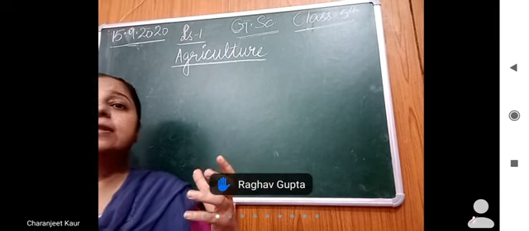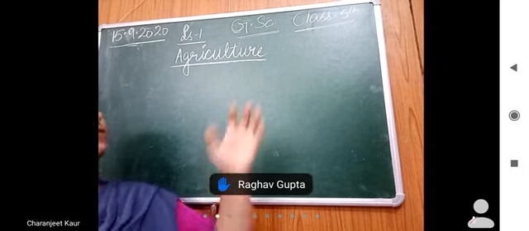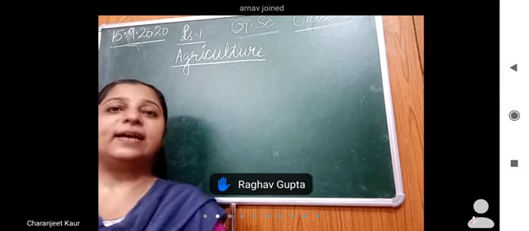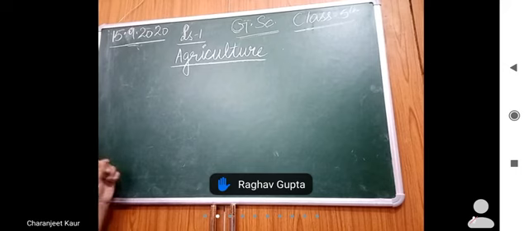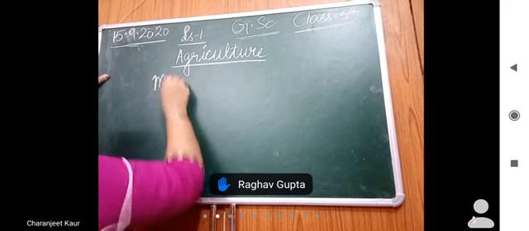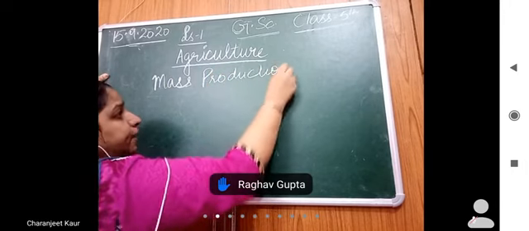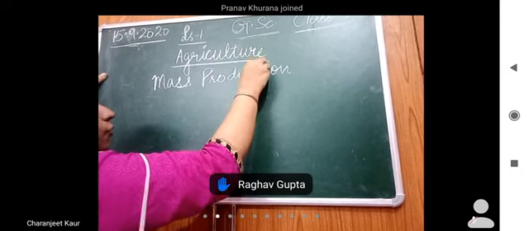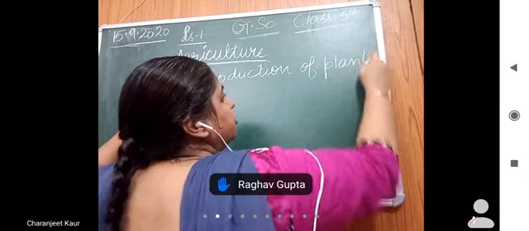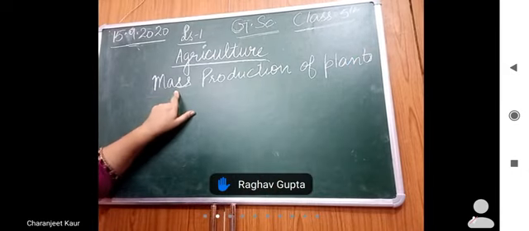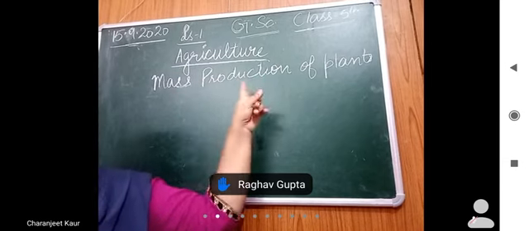what is the meaning of agriculture? Here in this chapter we will be dealing with agriculture only. मीनिंग क्या है एग्रीकल्चर का? बच्चे, एग्रीकल्चर इज द मास प्रोडक्शन ऑफ प्लांट्स. Mass production. Production means producing, growing of plants in large amount. Mass means in large number. Mass production means growing of plants in large amount.